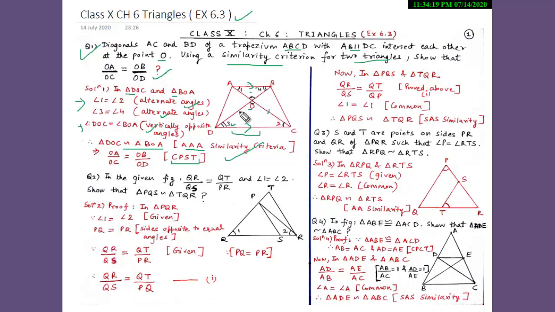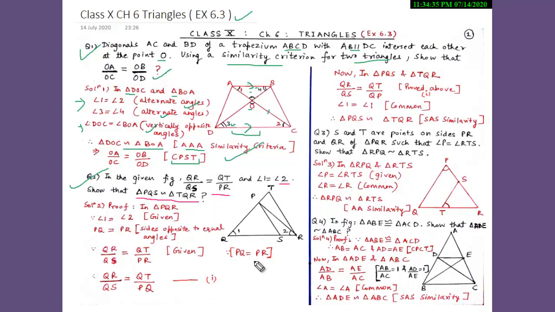And now our second question for today is: in the given figure, QR upon QS is equal to QT upon PR and angle 1 is equal to angle 2. So in this question we have to show that triangle PQS is similar to triangle TQR.